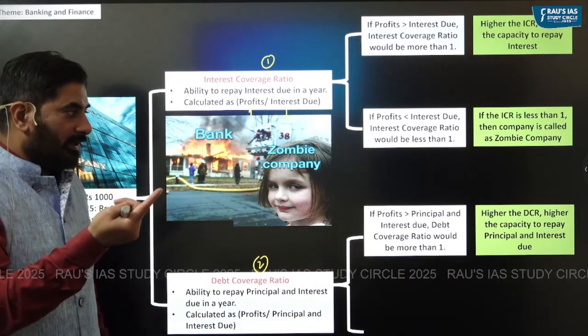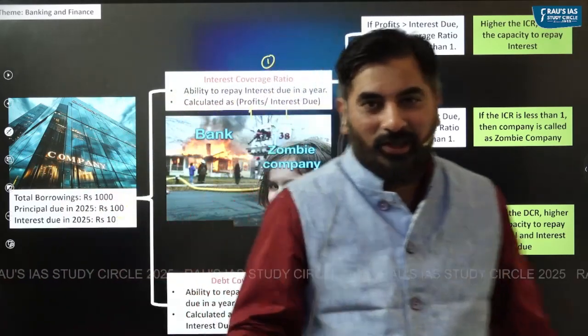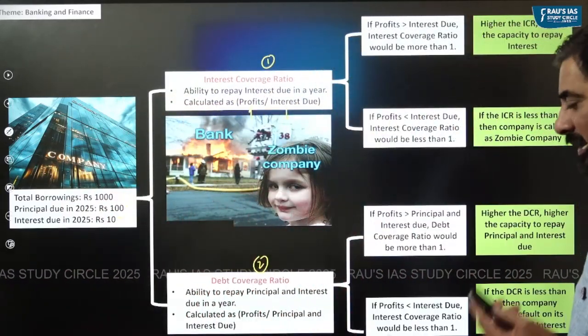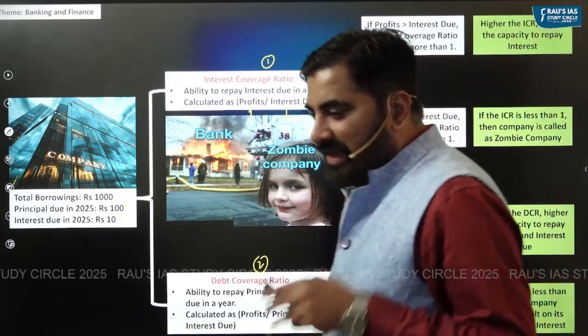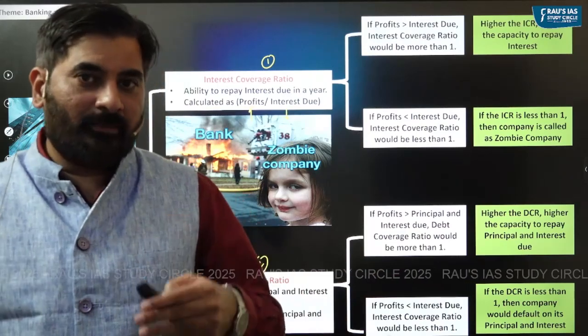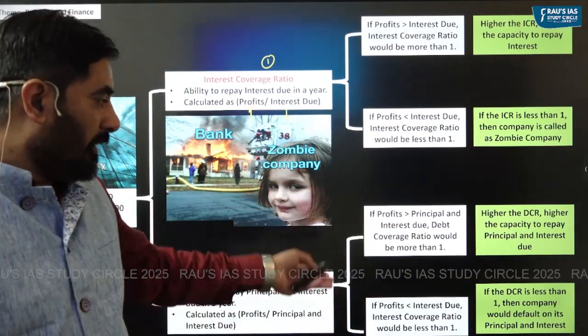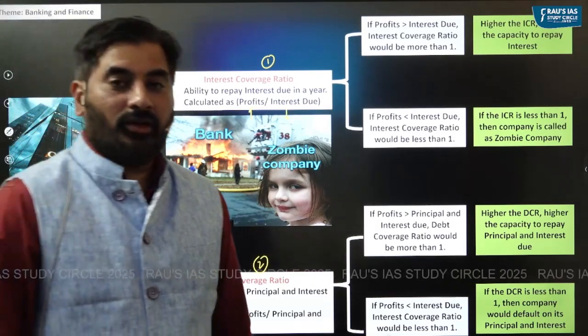So, the higher the debt coverage ratio, the higher the capacity to repay principal and interest due. On the other hand, if debt coverage ratio is less than 1, which means profit is less than the principal and interest due, then that particular company will be unable to repay its principal and interest due in a particular year.